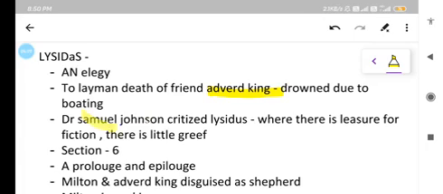Dr. Samuel Johnson criticized Lycidas. Why? He says, where there is leisure for fiction, there is little grief. Dr. Samuel Johnson here is saying that where there is leisure for fiction, there is little grief. There are 6 sections in the poem Lycidas. There also exists a prologue and an epilogue in the poem Lycidas, written by John Milton.